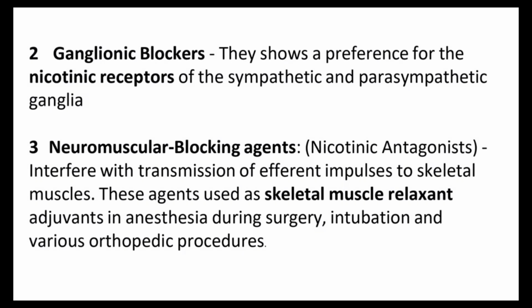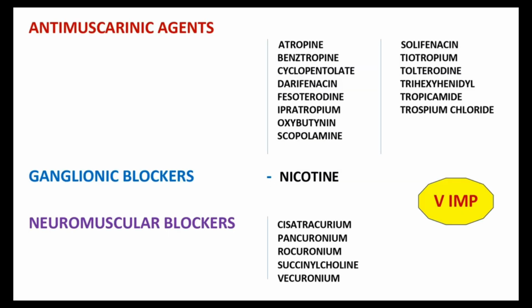Okay, we can continue. The main classifications and their drugs are these. Antimuscarinic agents: atropine, benztropine, cyclopentolate, darifenacin, fesoterodine, ipratropium, oxybutynin, scopolamine, solifenacin, tiotropium, tolterodine, trihexyphenidyl, tropicamide, and trospium chloride.